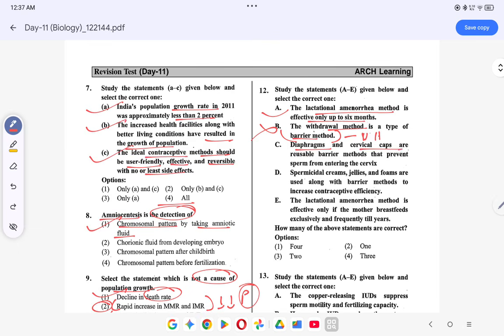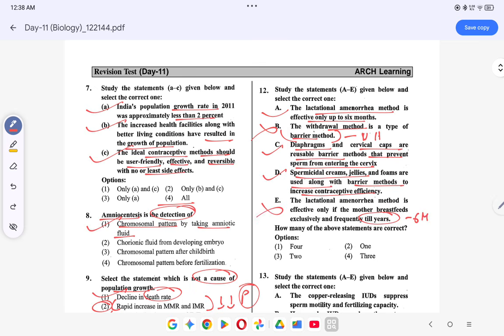Diaphragms and cervical caps are reusable barrier methods that prevent the sperm from entering the cervix. This is correct. Spermicidal creams, jellies and foams are used along with the barrier method to increase the contraceptive efficiency. This is also correct. ठीक है. Lactational amenorrhea method is effective if the mother breastfeeds exclusively and frequently till years नहीं होता है, 6 months इसका maximum होता है. So this is wrong.